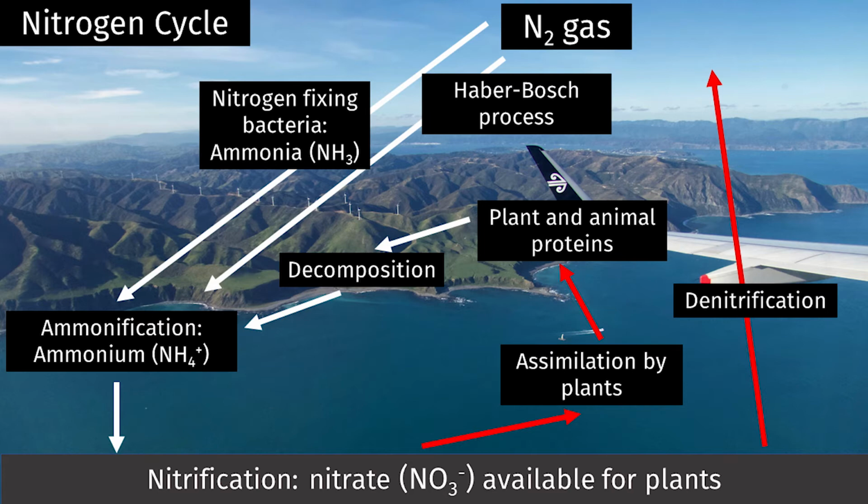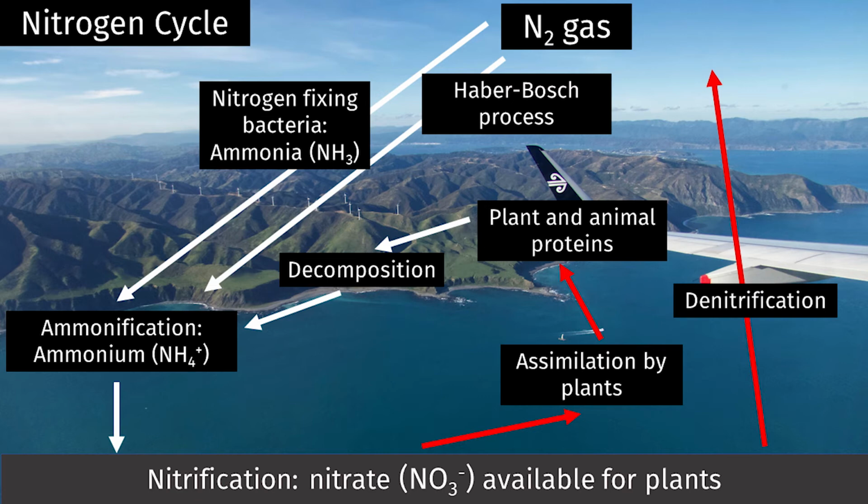Nitrogen in the form of nitrate is usable by plants and gets assimilated into plant proteins. Animals that eat the plants also receive this nitrogen. The decomposition of animal and plant matter can be processed by soil bacteria through ammonification, also known as mineralization, to produce ammonium. This ammonium can also be used by nitrifying soil bacteria to produce nitrate. This cycling of solid forms of nitrogen in the ecosystem is called internal cycling.